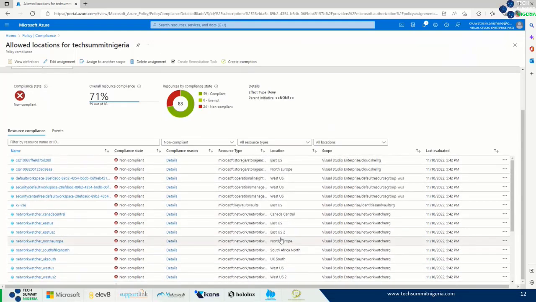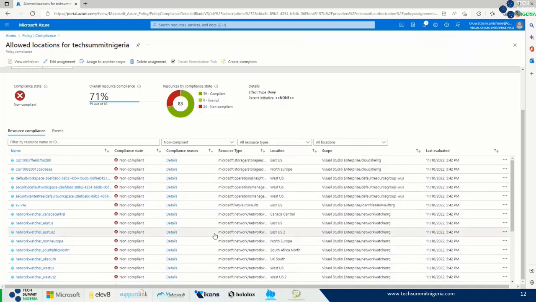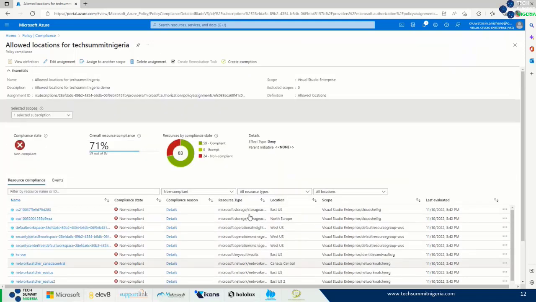So in a situation where you want to apply a policy for audit purposes, for compliance purposes, such that users, whenever they're deploying resources, conform to the standard of the organization, we can use this. That's what this is about. Remember, we saw the ones that are compliant and the non-compliant. So that's about the policy.